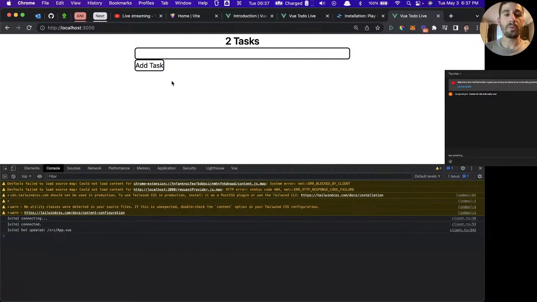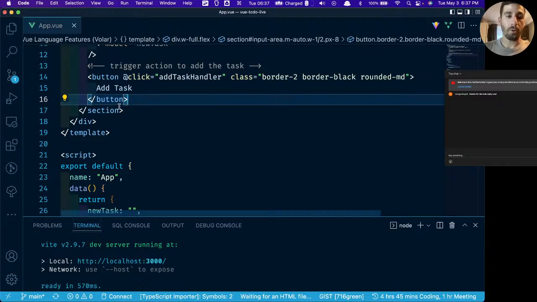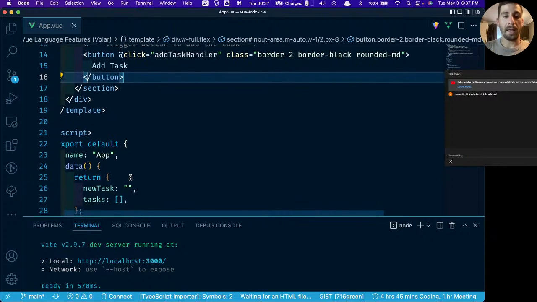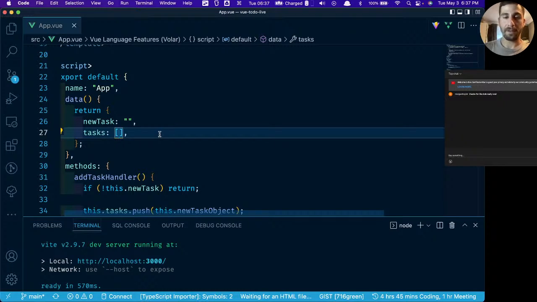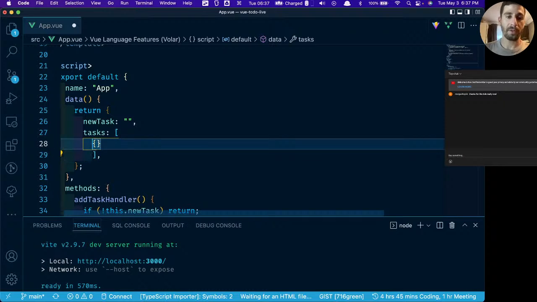But we do need to show our tasks in a more readable way. So I'll show you how you're gonna render a list now. And just for the sake of not having to type this in every single time we have a new task, let me throw a few dummy tasks in here, just so we have some dummy data to work with.